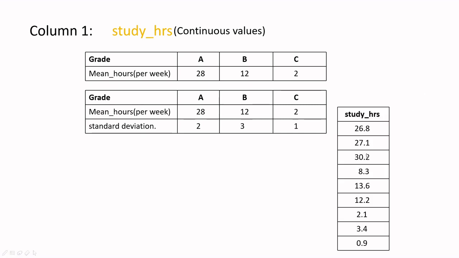Why I've shown it over here is because you can see the first 3, you remember A, these 3 people were actually A graders. So you see all of them are near 28 only, and these 3 are near 12 somewhere. Since they have a higher standard deviation, the values differ a lot. And C are near 2 only. Okay, now let's move to the Colab in order to see this implementation.